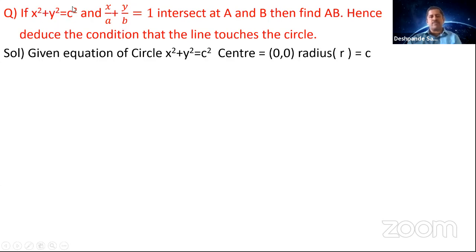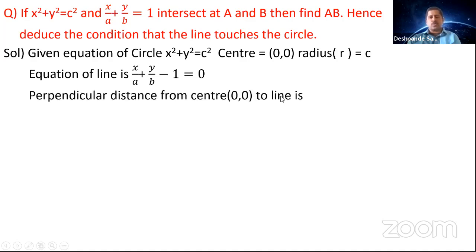Now, once you take the circle equation like this, the center is going to be (0, 0) and the radius here is c. The equation of the line is x by a plus y by b is equal to 1. You can write one side minus 1 is equal to 0. So what is the meaning of intersecting? You are going to find the perpendicular distance from the center, (0, 0), to the line x by a plus y by b minus 1 is equal to 0.